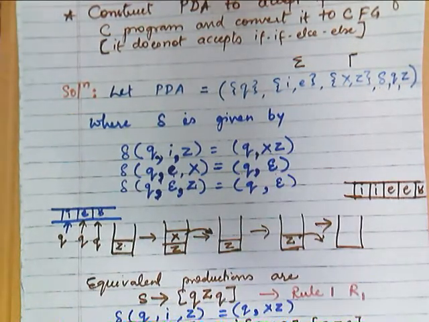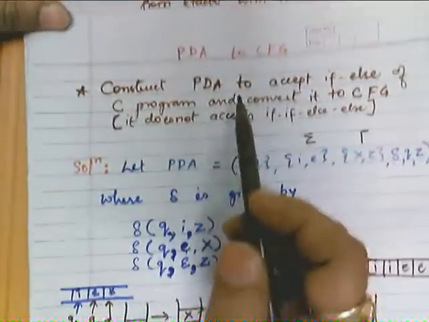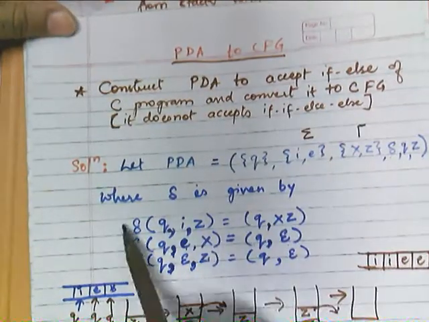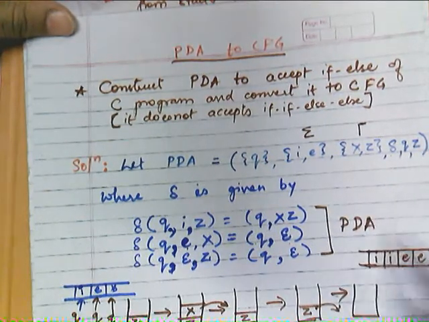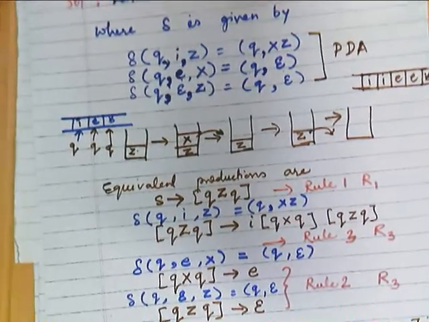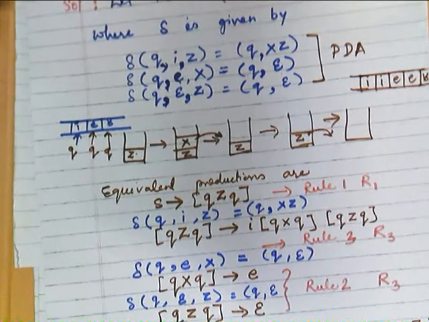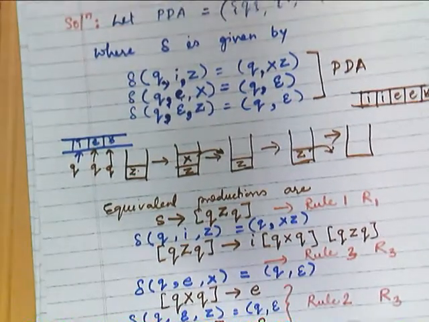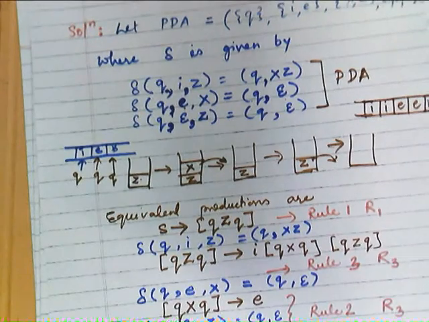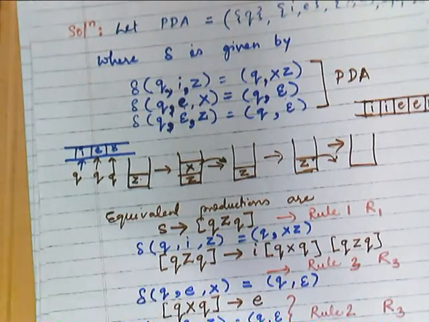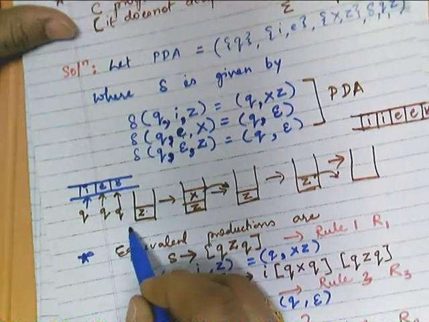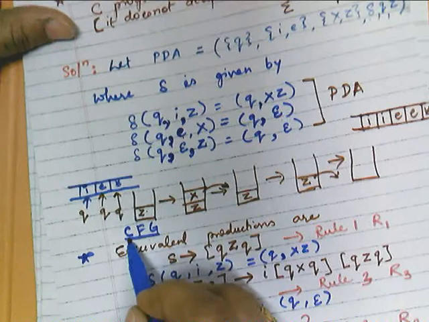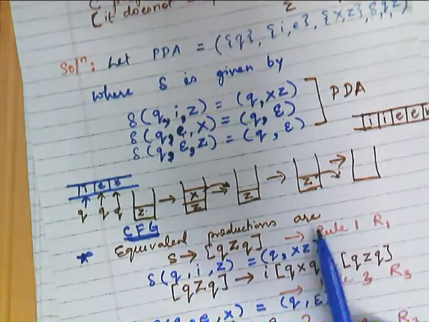So this is a simple example. Now actually the question is, we want to convert the PDA to a CFG. This is your PDA, which is represented by a set of delta functions. Now we want to convert this to the equivalent productions, so we will use the rules one by one. Here, how many states are there? There is a single state. Now we are talking about the CFG, so the equivalent productions are